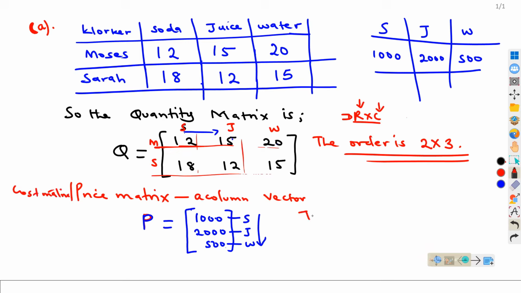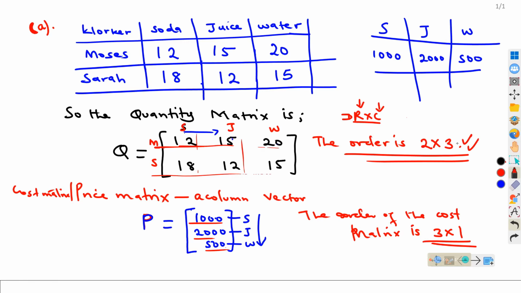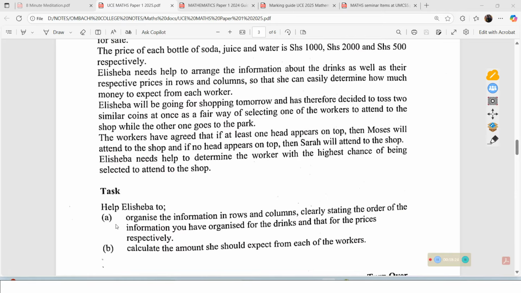So we shall be saying the order of the cost matrix. So what is the order? How many rows do we have? 1, 2, 3. So there are 3 rows. And how many columns do we have? We have only 1 column. So the order will be a 3 by 1 matrix. And the order here will be a 2 by 3 matrix. So that is basically what we shall have. That is answering part A.